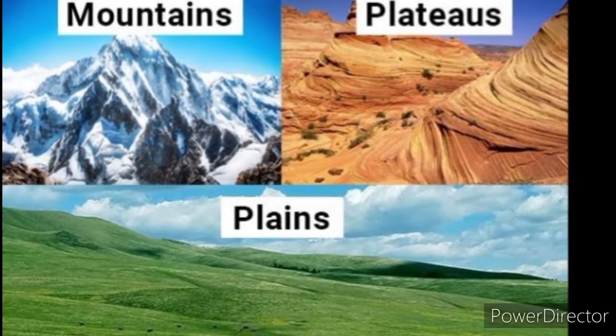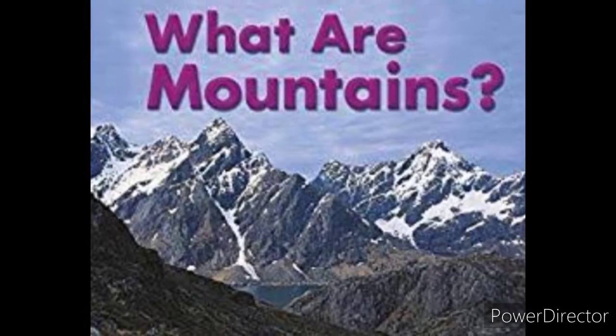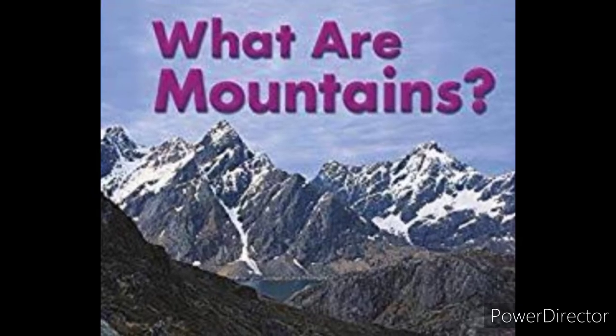So children, both internal and external processes result in the formation of three major types of landforms: mountains, plateaus and plains. So let's learn about the first landform of the earth, mountains.